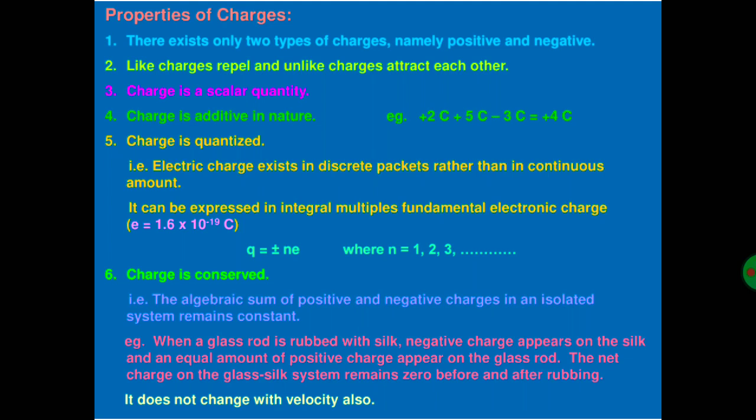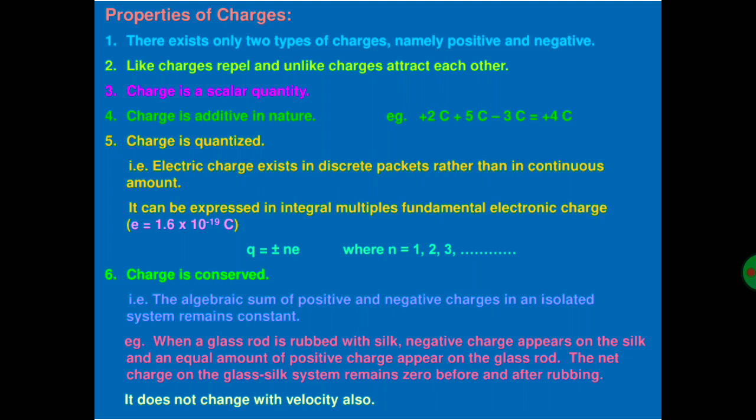Next, charge is quantized. Quantized means electric charges exist in discrete packets rather than a continuous amount. It can be expressed in integral multiples of a fundamental electronic charge. One electron or one proton has a charge equal to 1.6 into 10 raised to power minus 19 coulomb, and Q is equal to plus or minus N e. The plus and minus sign indicates proton or electron, where N is equal to 1, 2, 3 and so on. Charge is conserved.